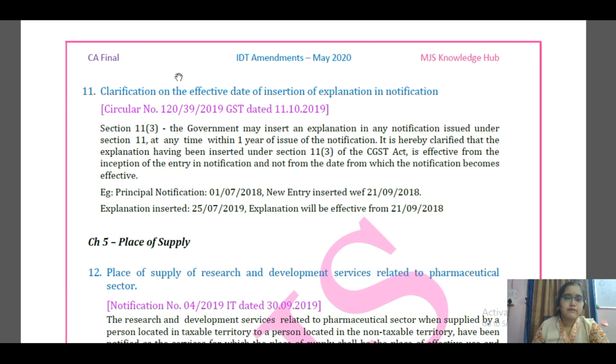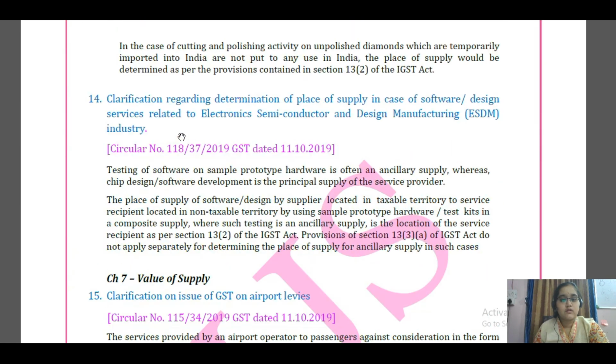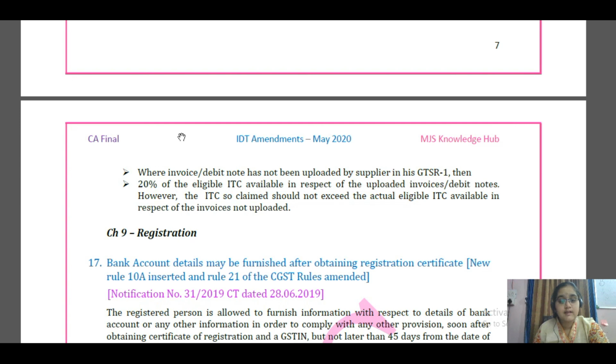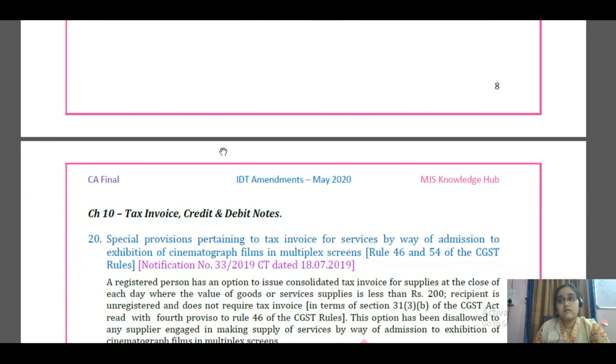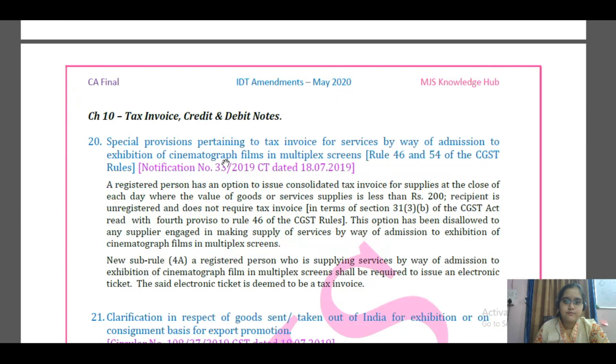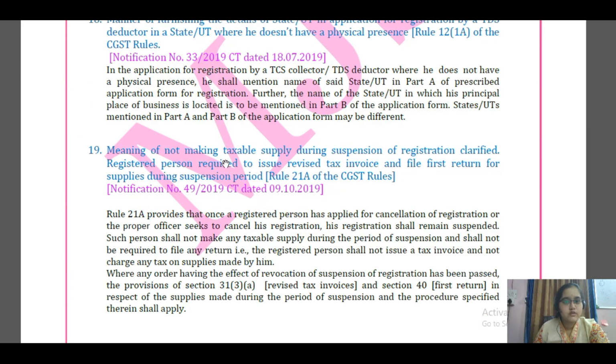So in the next upcoming video, we will be dealing with the further amendments covering place of supply and also value of supply, input tax credit, registration, and if possible in other chapters also, because totally there we need to cover around 44 including customs and foreign trade policy. So I'll just stop the video here.